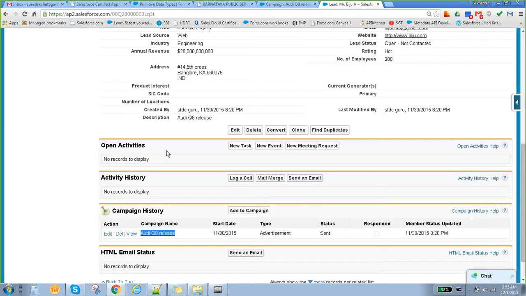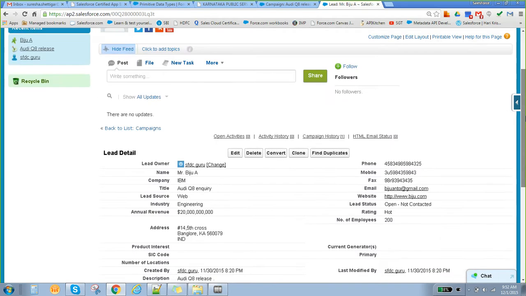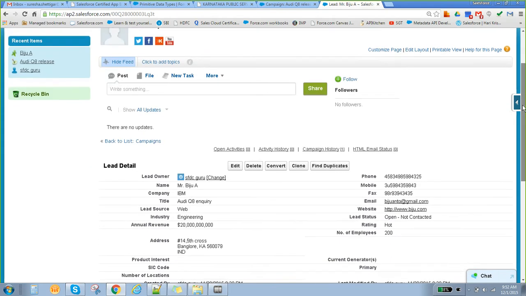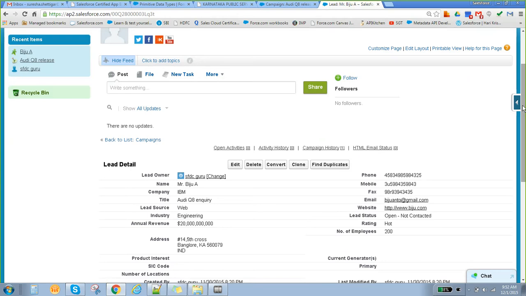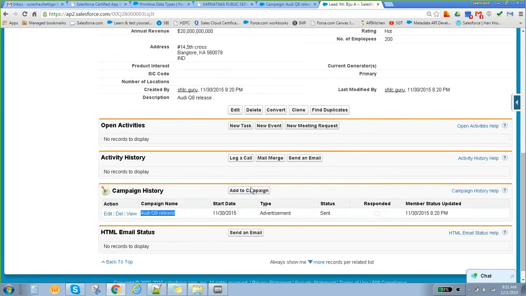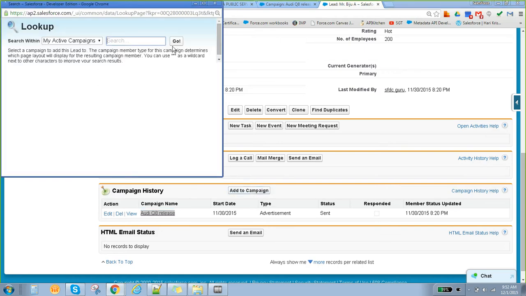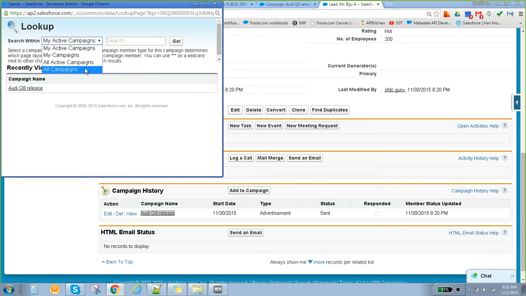Sometimes you may be interested in buying two products, say one is a Q8 and the other a Q7. In that case, you can add two campaigns for the single lead. Here there is a button called add campaign. Assume it's add campaign, okay.